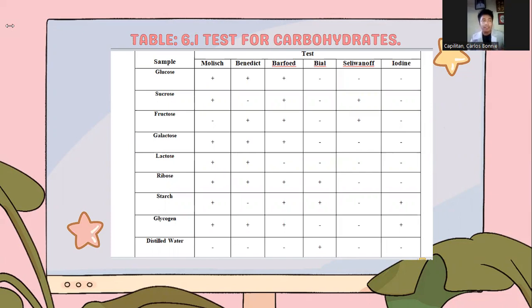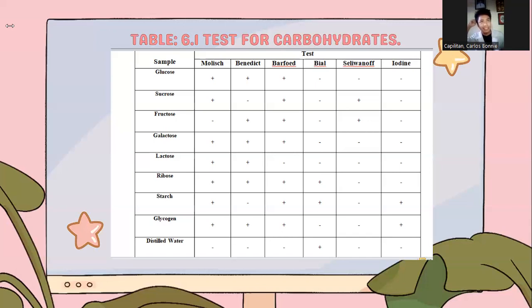Then the Benedict test is a specific test for the aldehyde. The positive appearance will be red orange. Here it is orange, so it is negative, so there's no presence of aldehyde. Then in Barfoed's test, it distinguishes between monosaccharide and disaccharide.